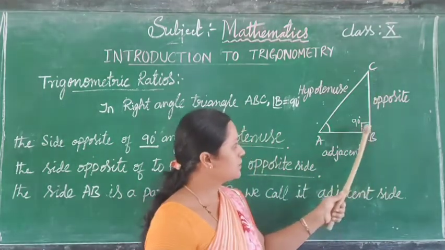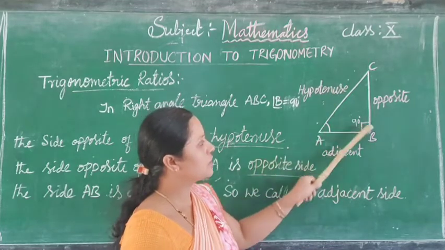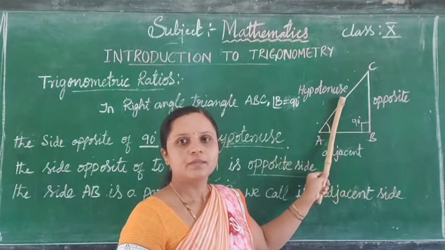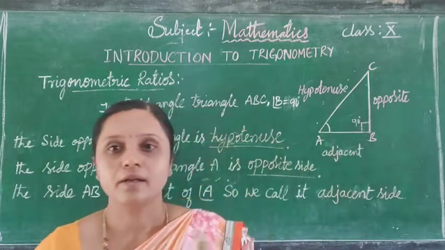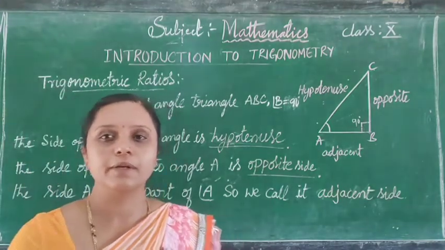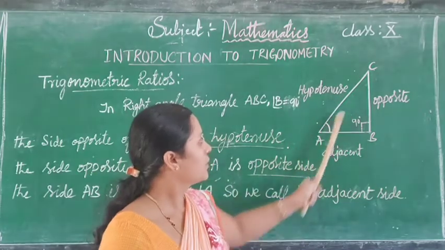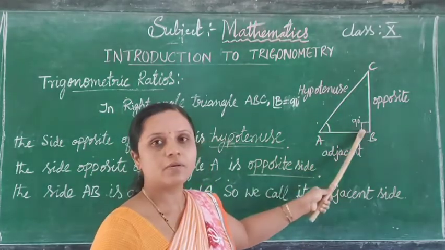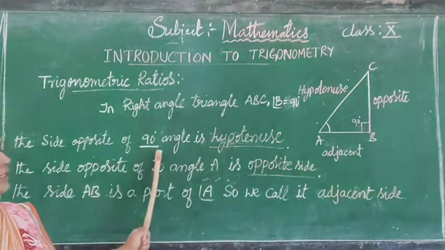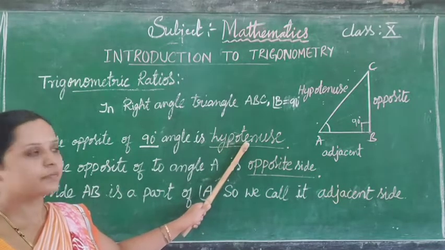Students, you can see this one. The side opposite to the 90 degree angle is called the hypotenuse. In Kannada we say ವಿಕರ್ಣ. 90 ಡಿಗ್ರಿ ಕೋನಕ್ಕೆ ಅಭಿಮುಖವಾಗಿರುವ ಬಾಹುವನ್ನು ವಿಕರ್ಣ ಅಂತ ಹೇಳಿ ಕರೀತೇವೆ. The side opposite to the 90 degree angle is called the hypotenuse side.